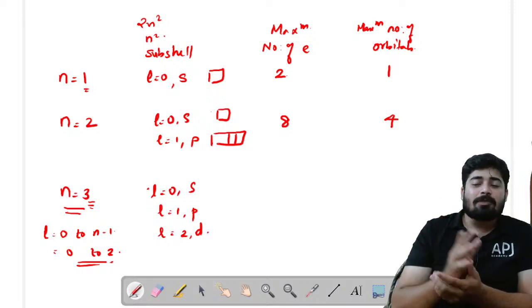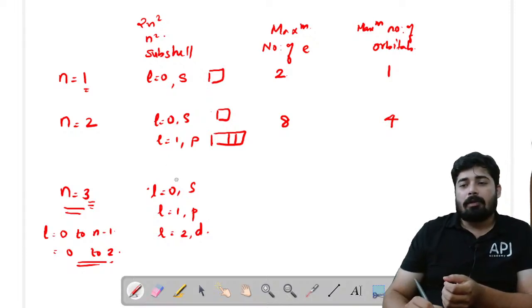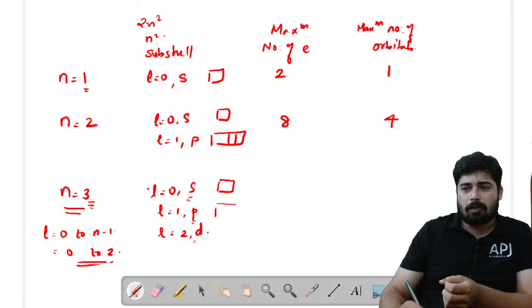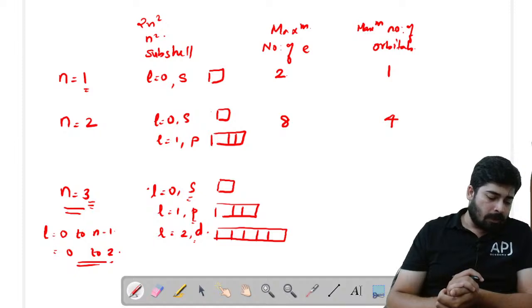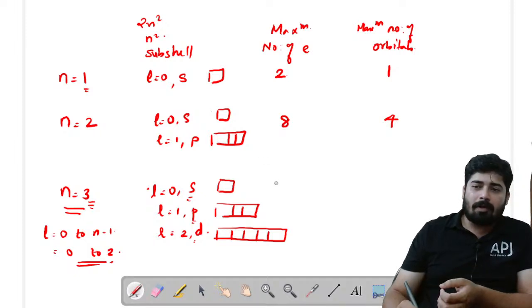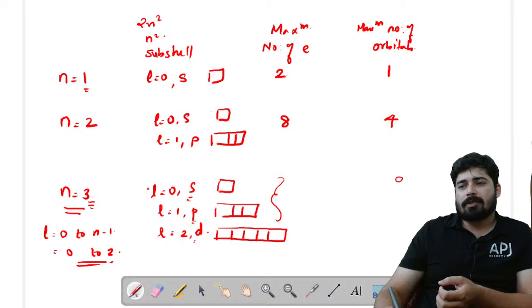Okay. Clear? So l equal to 0, s subshell, l equal to 1, p subshell, l equal to 2, d subshell. L equal to 0, s subshell is 1 box, l equal to 1, p subshell will have 3 boxes, l equal to 2, d subshell will have 5 boxes. Okay? Clear? So how many boxes are here in total? We know that 5 plus 3, 8 plus 1, 9. So 9 boxes are present.